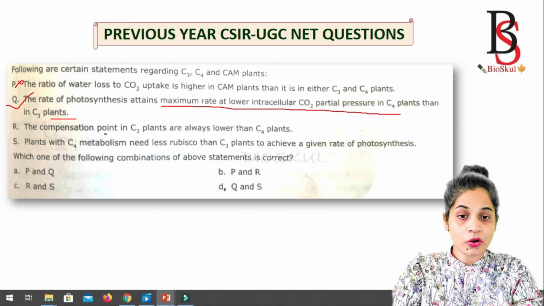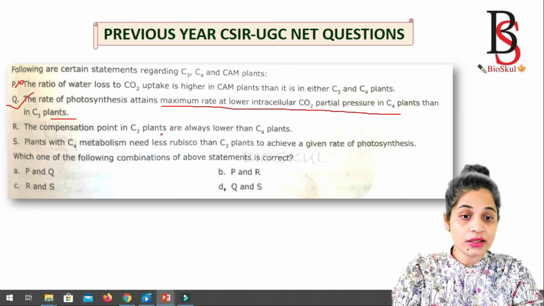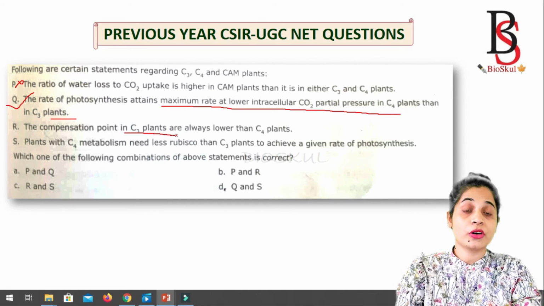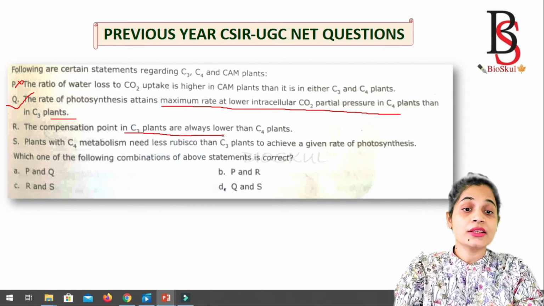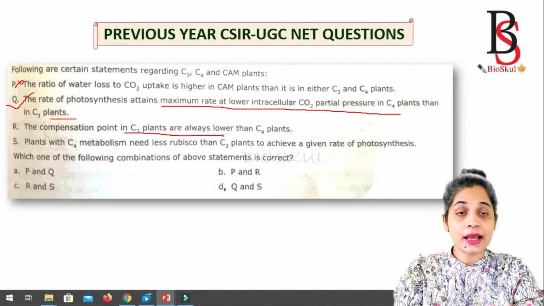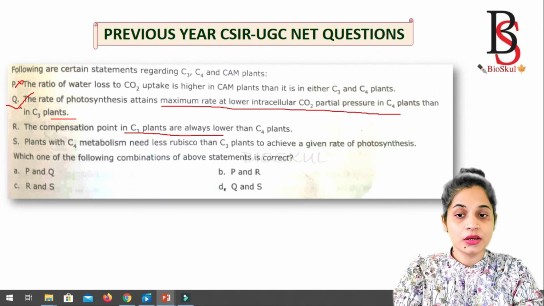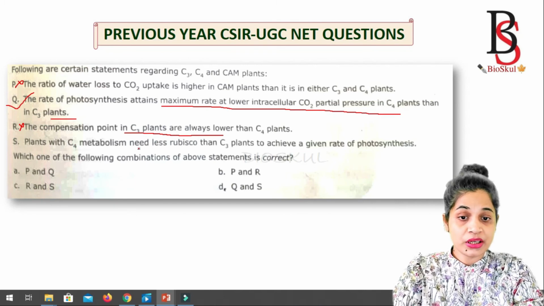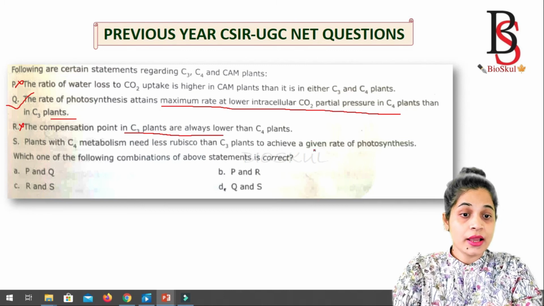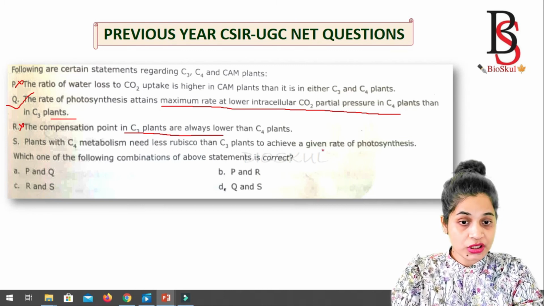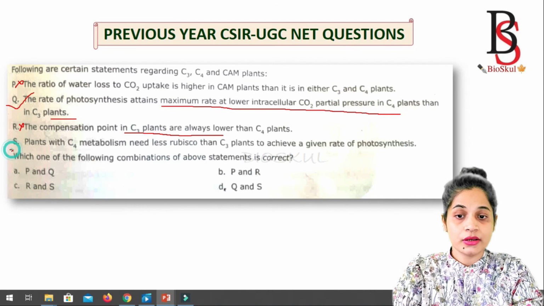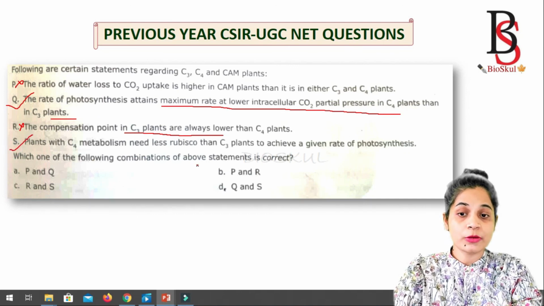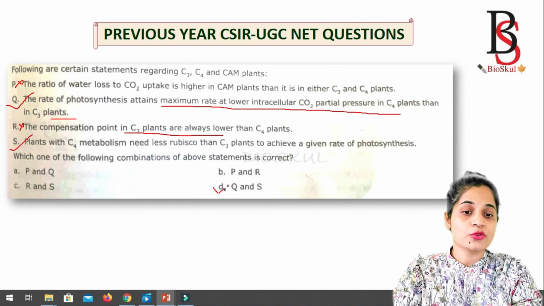The compensation point in the C3 plant is lower than the C4 plant. No, the carbon dioxide compensation point for the C3 plant is greater than the C4 plant, because the C3 plants have the photorespiration process. So this one is not correct. Plants with C4 metabolism need less Rubisco than C3 plants to achieve a given rate of photosynthesis. Yes, this is correct. Which of the following combinations of the above statements is correct? That is Q and S. So option D is the correct answer.